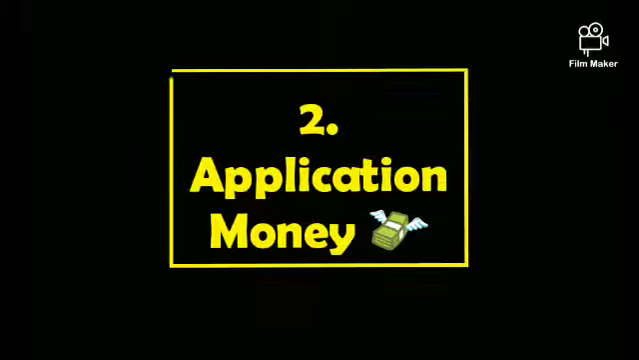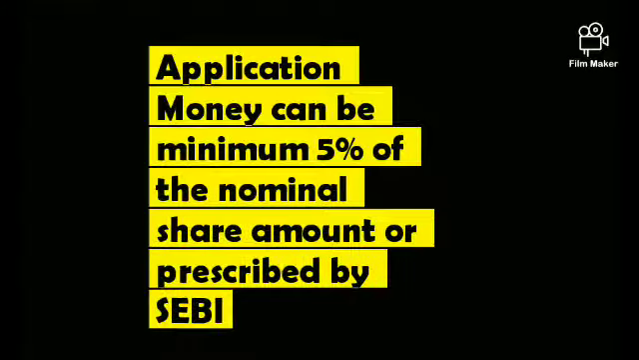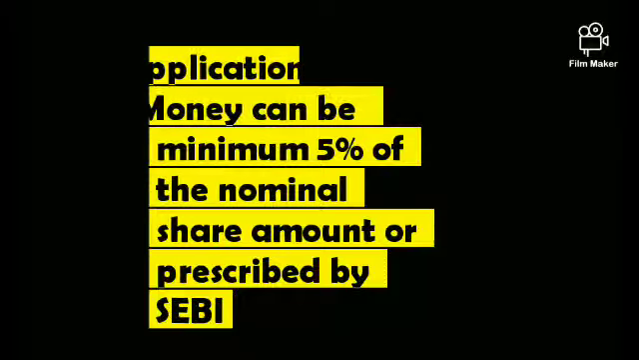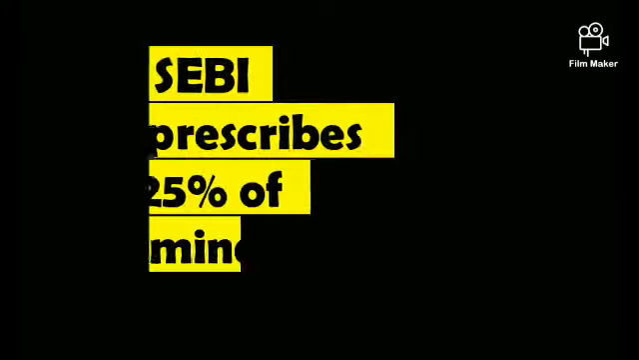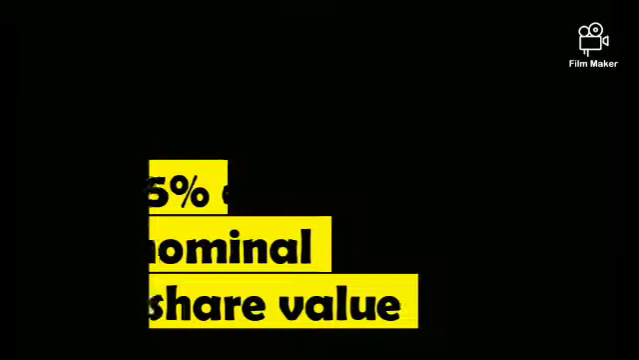Now, the second point is application money. According to the Companies Act 2013, the applicant has to submit the application money along with the application form. This application money can be minimum 5% of the nominal amount of the share or as prescribed by SEBI. As per SEBI, it has prescribed 25% of the nominal share value. So this is to be submitted with the application form to the banker of the company.